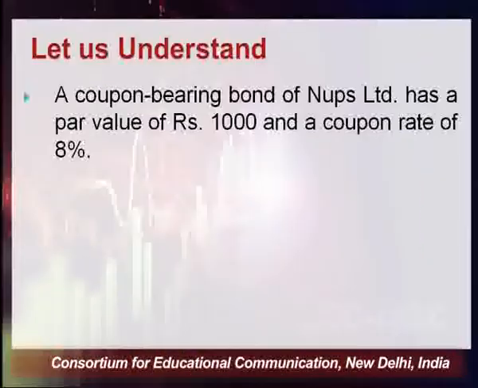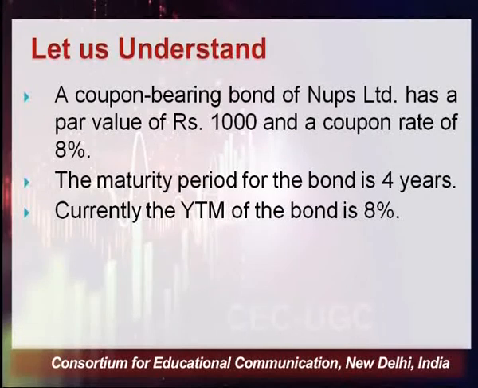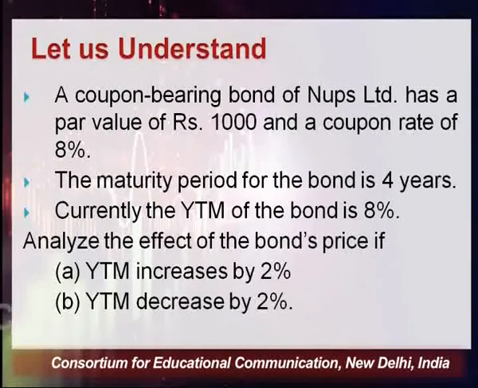A coupon bearing bond of Nupes Limited has a par value of rupees 1000 and a coupon rate of 8%. The maturity period of this bond of Nupes Limited is 4 years, and currently the YTM, that is yield to maturity of the bond, is 8%. You have to analyze the effect on the bond's price if YTM increases by 2% and if YTM decreases by 2%. So we are going to change our YTM by 2% on both sides. One will be an increment, the other will be a decrease in the YTM.